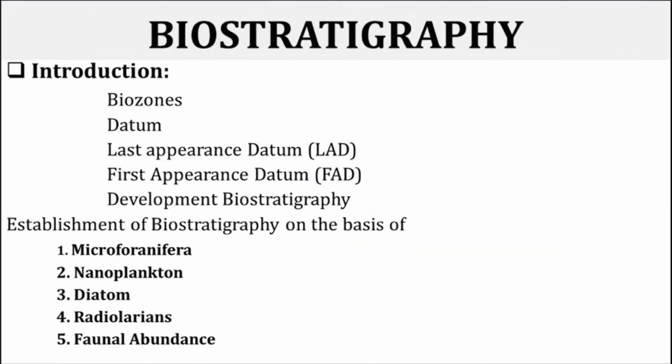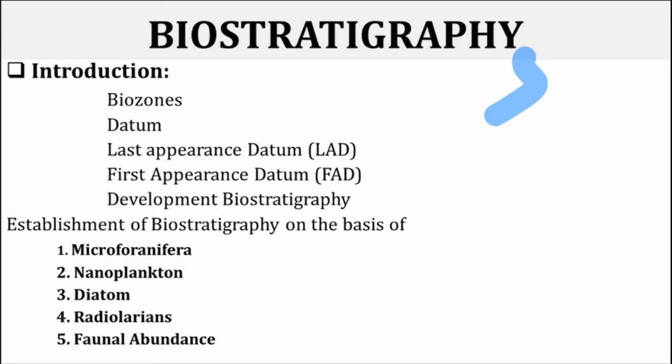So what is biostratigraphy? Biostratigraphy is nothing but the rock sequence divided into smaller units on the basis of their biotic content. Biostratigraphic units are called biozones, or simply zones, and are based on the range of fossils, called range zones. If they are on the basis of association of fossils, they are called assemblage zones. Sometimes a sudden increase in the abundance of certain index species is called an acme zone or abundance zone.